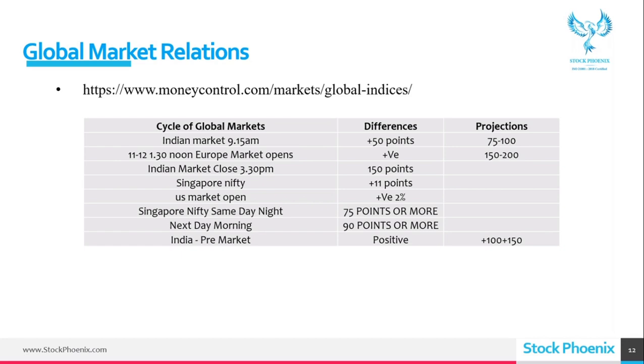Plan A, plan B, I should have every day. So if plan A is not working, on the highest probability I should go for the next one. Either I have to give up for the day or I have to go with plan B. So it's always recommended to have plan B. That is, if I am analyzing that the market will be going green, but the market is suddenly falling, suddenly jump to plan B. That is, according to the technicals, reverse your position. So this is how we need to analyze with the global market.